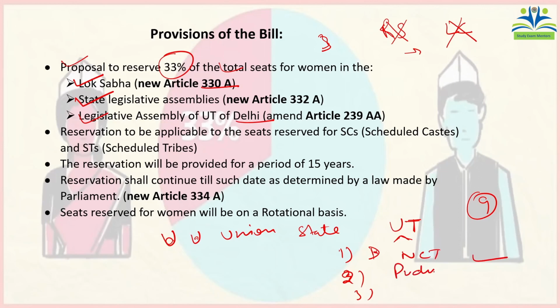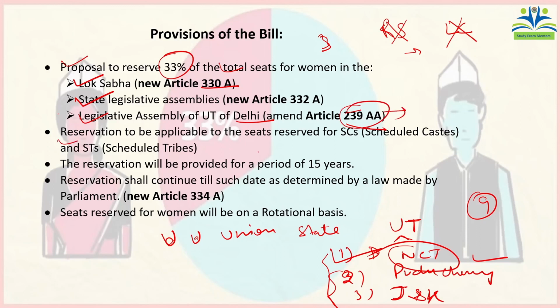Then you have Puducherry, and then we have Jammu and Kashmir. By provision it has one, but till now elections have not been held. So these 3 union territories have legislative assemblies of their own. But this reservation to women, 33% seats, won't be reserved for the assemblies of 2 of these union territories. It would be applicable only for the union territory of NCT, National Capital Territory of Delhi. So got my point? And for this, Article 239AA will be amended.